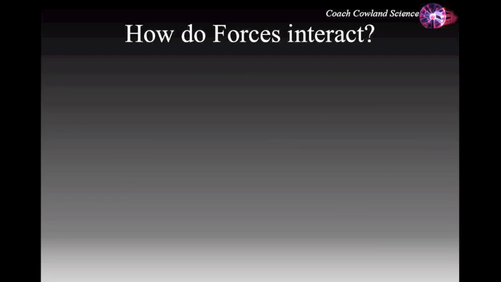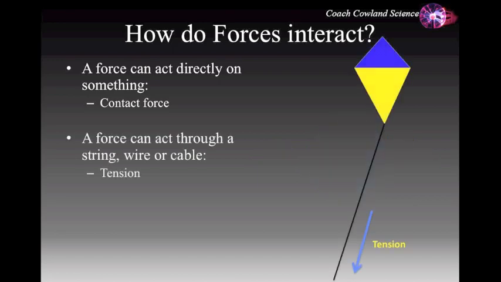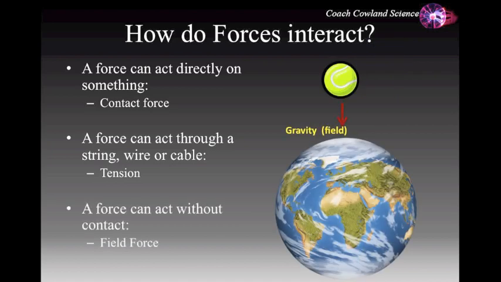How do forces interact? Forces can interact in a number of ways. First, they can act directly on the object as a direct push or a pull. This is known as a contact force. If a force acts through a string or a wire, it's known as tension. If a force acts without any kind of contact at all, it's a field force. Gravity is an example of a field force.